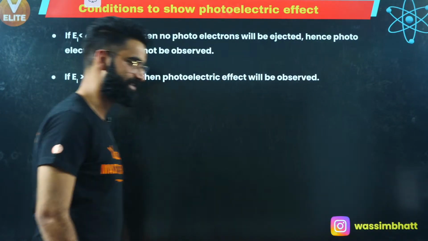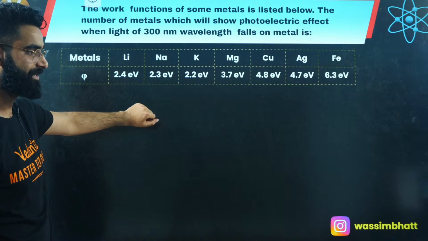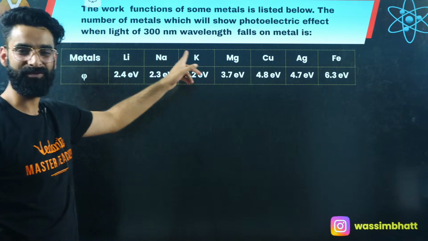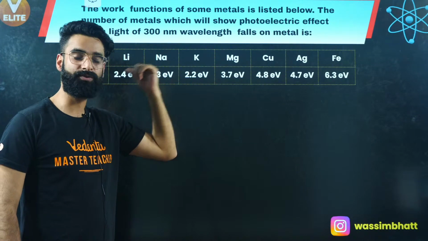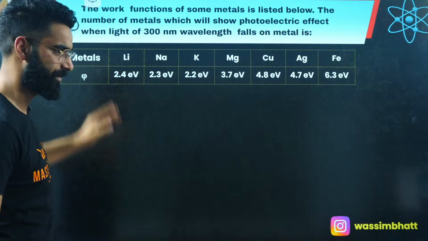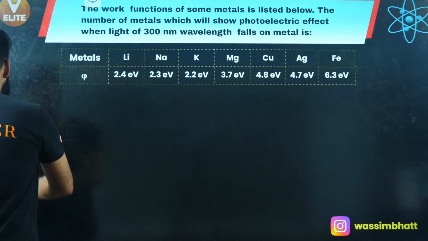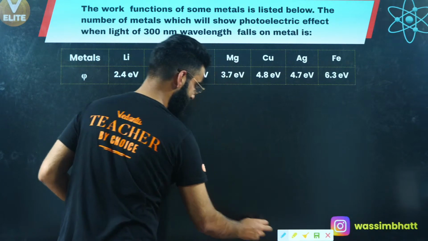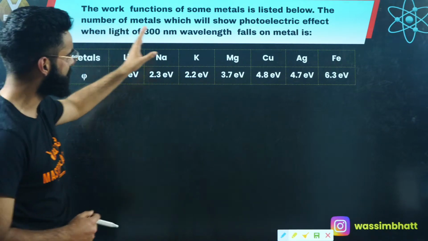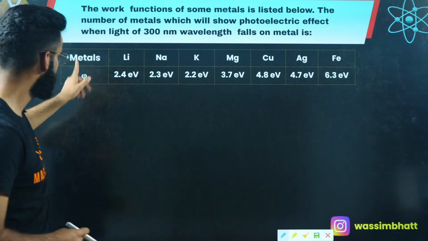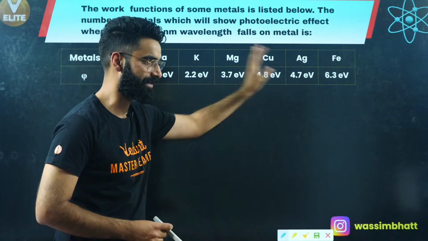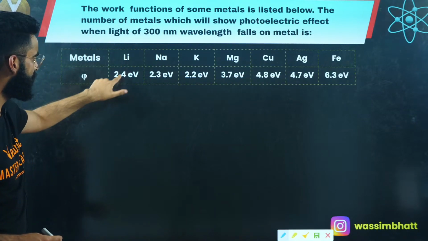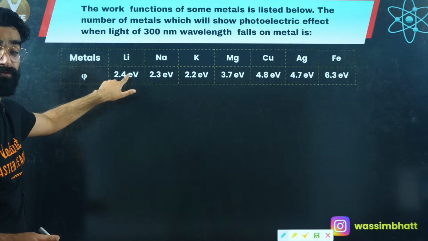Let's talk about a few more interesting things. This question was, I think, asked in JEE 2011. Very simple question this is. See guys, how this sort of question is solved. Understand properly. The work function of some metals is listed below. So you are given the work function of certain metals. See guys, the work function of lithium is given to us as 2.4 electron volts.